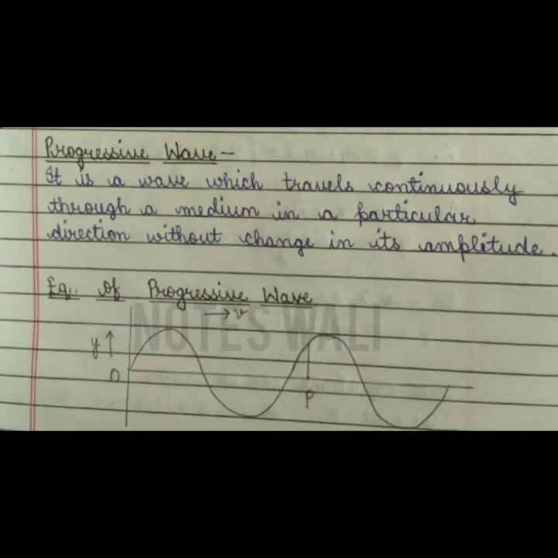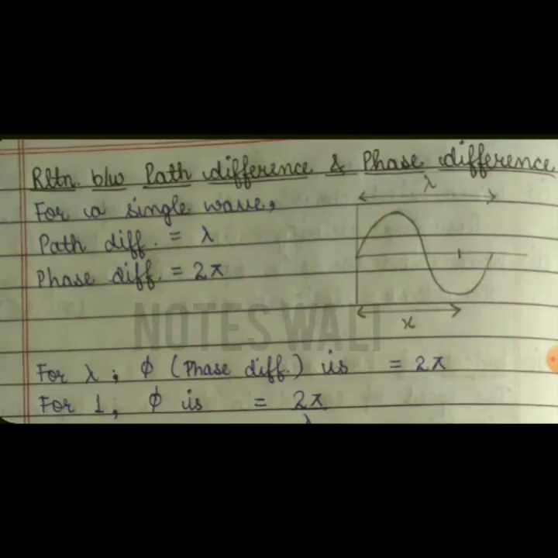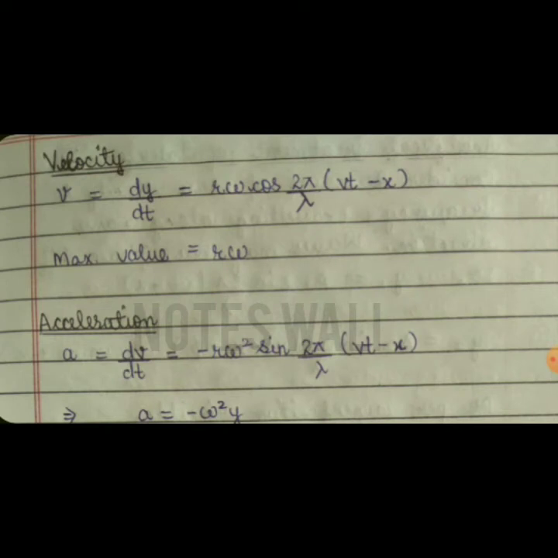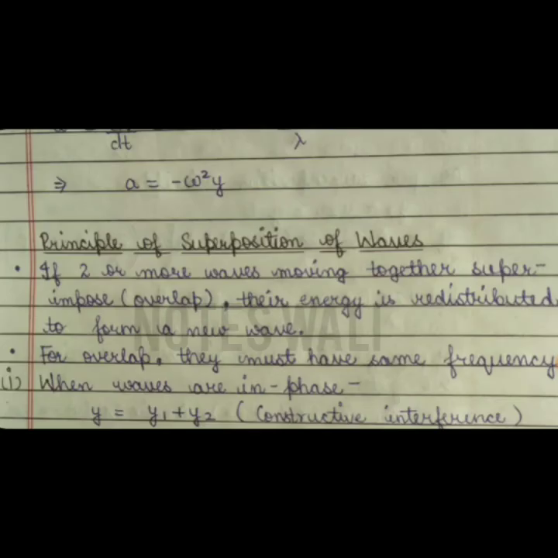The next topic is progressive wave, and a progressive wave is a kind of wave which travels continuously through a medium in a particular direction without change in its amplitude. Next, we have to find out the equation of a progressive wave, which you can see yourself and practice by heart. In order to find the equation of a progressive wave, you need to know the relation between path difference and phase difference, and by differentiating we get the velocity and acceleration of the progressive wave. From the equation of a progressive wave, we can also prove that the progressive wave travels simple harmonically.